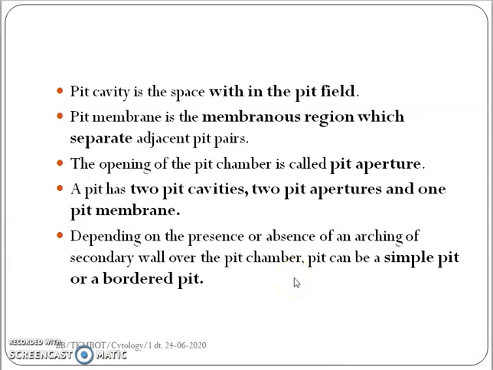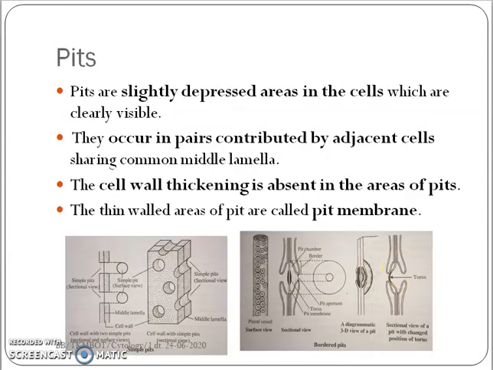Now, in some plants, the secondary cell wall has formed an arc over the pit aperture. Over the pit cavity, the secondary wall has formed a border or an arch. And in this case, such pits are called bordered pits. And if there is no arc formation, they are called simple pits. So, pits are of two types, simple pits and bordered pits.